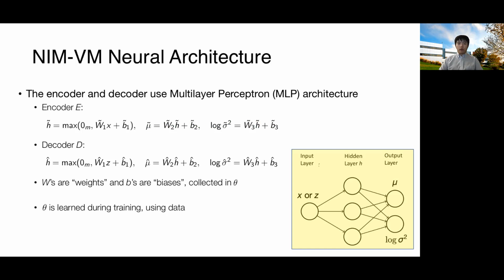The operations are similar for the decoder. However, the input to the decoder is Z, not X. And the Z is different depending on whether we are in training or generation. During training, the Z is a sample from the normal distribution with mu tilde and sigma tilde. And during generation, the Z is a sample from the standard normal. The W's and the B's are called weights and biases. We denote them as theta in the remainder of the talk. They are learned during the training using data.